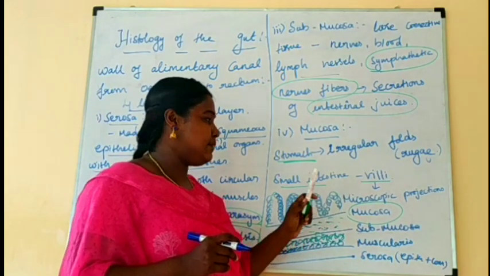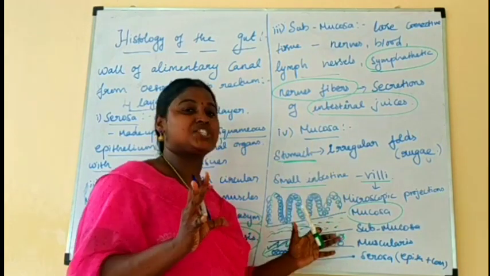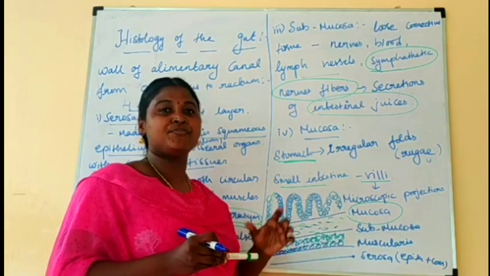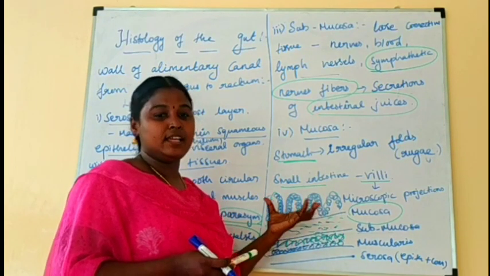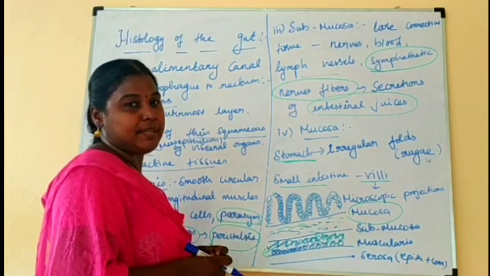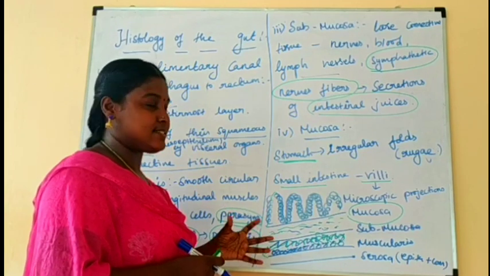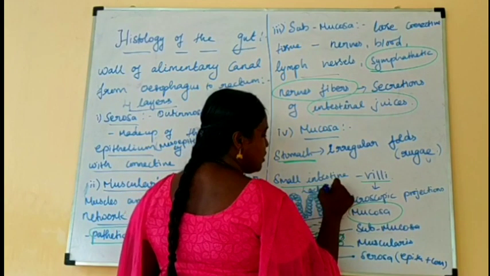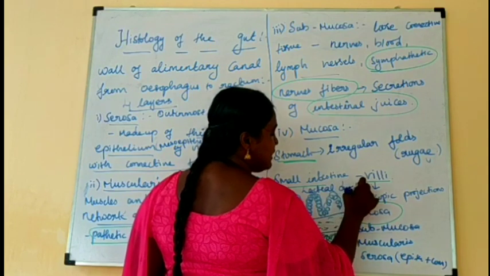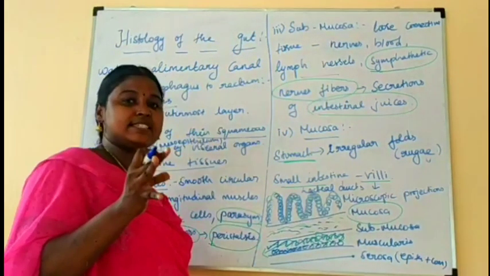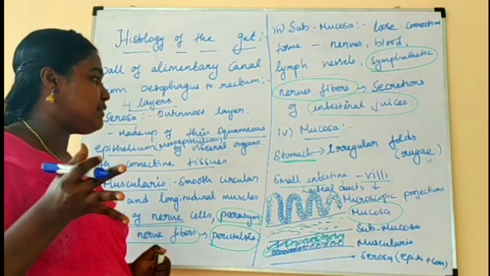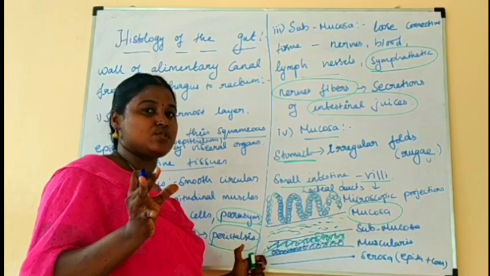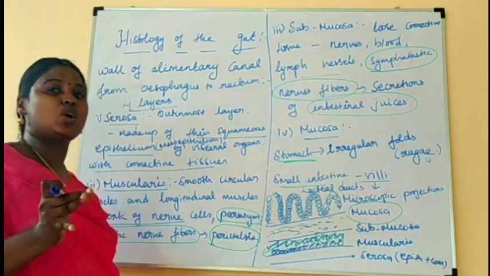The villi are microscopic finger-like projections. They consist of a network of capillaries and large lymph vessels, which is called a lacteal duct. What is a lacteal duct? The network of blood vessels and the lymph duct together is called the lacteal duct. So this is the overall histology of the gut.